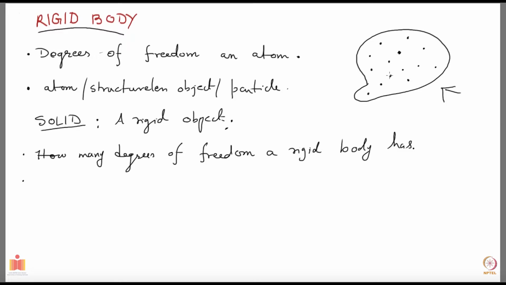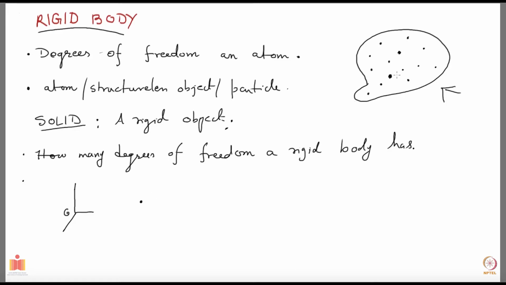Let's say this one. Now suppose I want this body to be moved to a new location, and I want this particle to be here. So I have some origin, some system of coordinates, and I bring that particle to here.